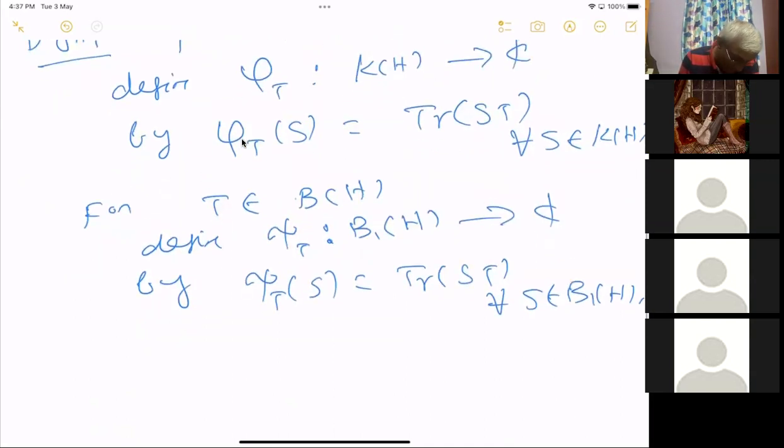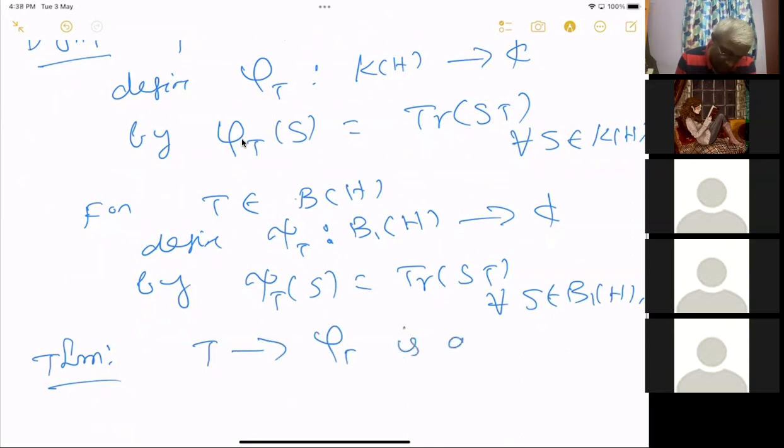Then the following theorem is true. The map T going to phi T is a Banach space isomorphism, meaning it is an isometric isomorphism.